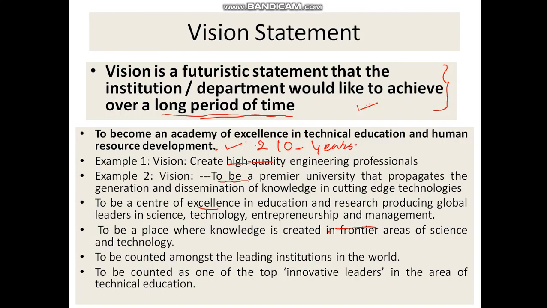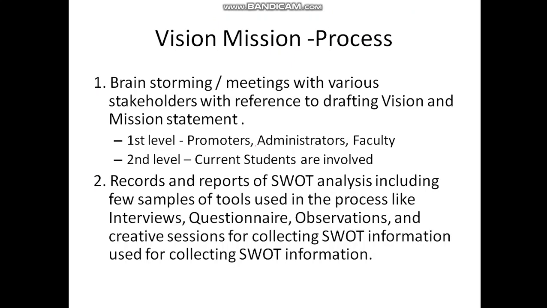In the previous slides we have seen what a vision statement is and who the different stakeholders are. Now let us discuss the process. The process is straightforward. First of all, you should have brainstorming or meetings with various stakeholders with reference to drafting the vision.